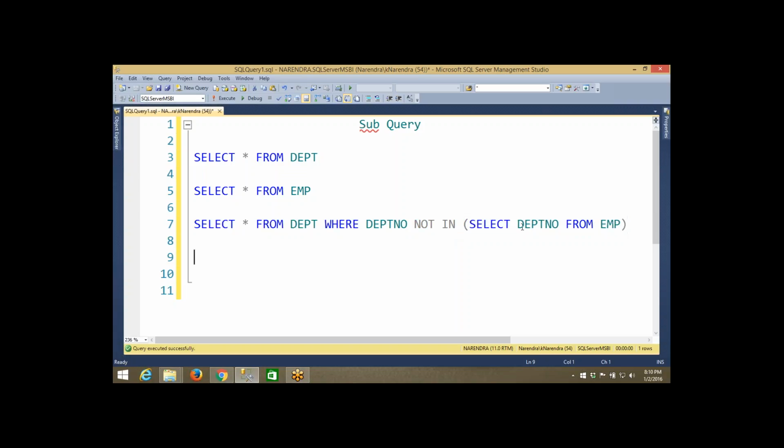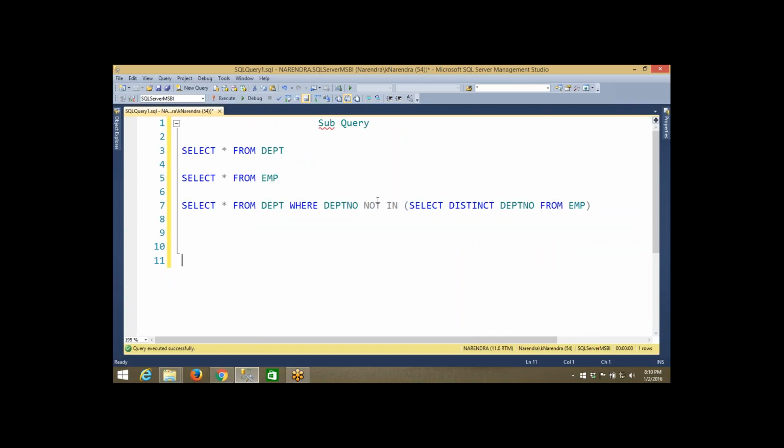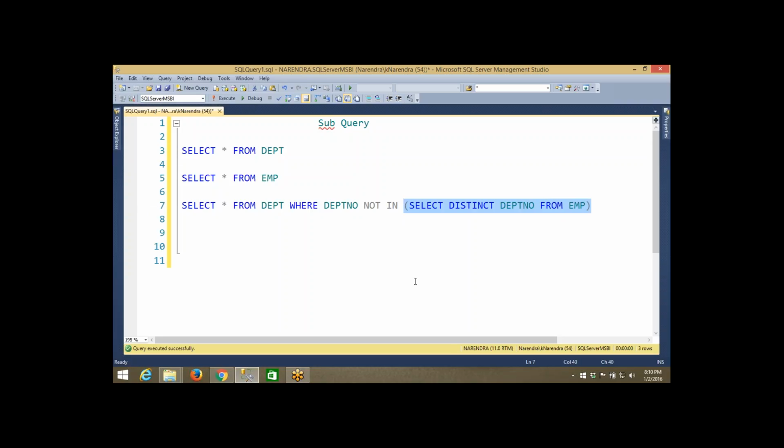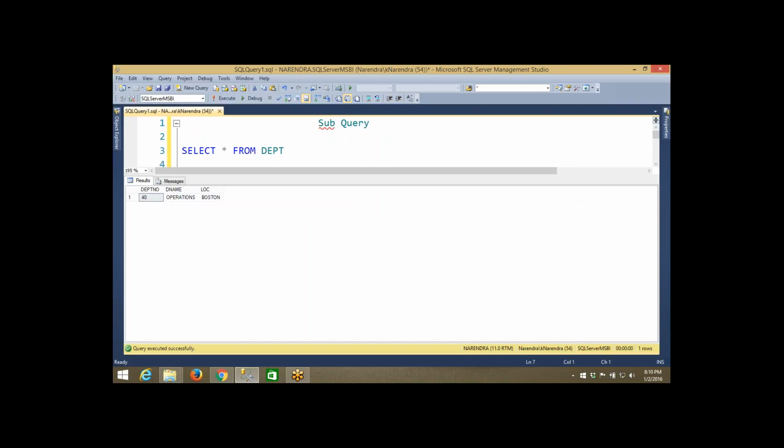Now, instead of writing department number, the better option is distinct department number. Why distinct? Because if you write only department number, 14 values will occur. But if you write distinct, you get only 3 values, because 20 and 30 are repeated many times but the value never changes. So instead of writing department number, if you write distinct, it will work faster. You can see the output will never change.